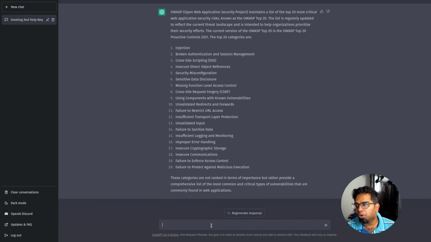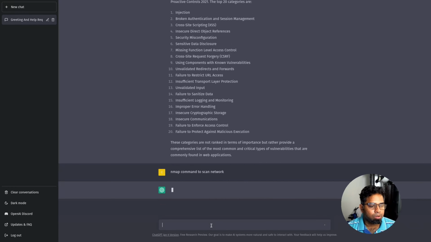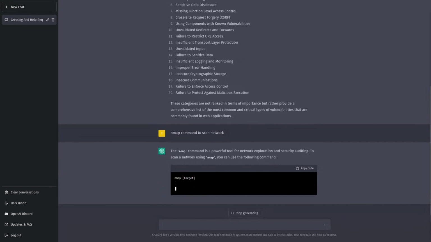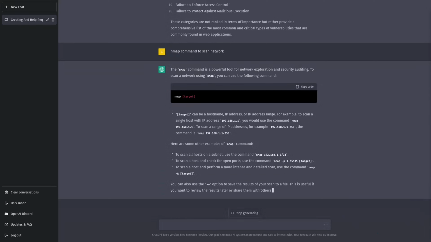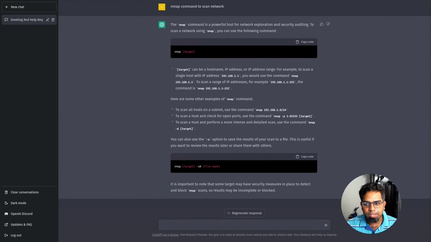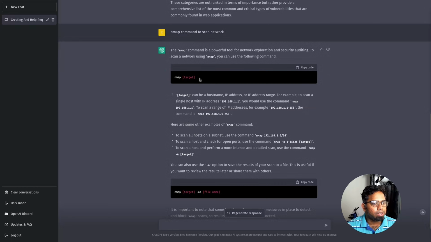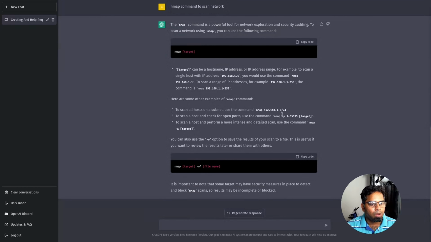Okay, so let's try a different thing. I want an nmap command to scan a network. Let me see if it is able to give me nmap commands to scan networks. As I said, it will take some time, but it is giving the result. You can see it tells me what nmap is, and how to scan the network, giving a little information about it.